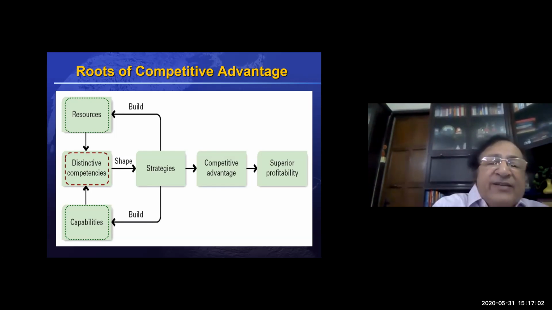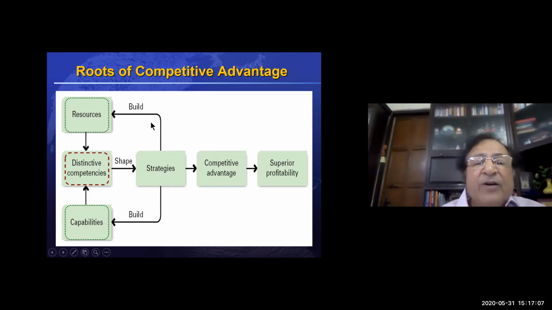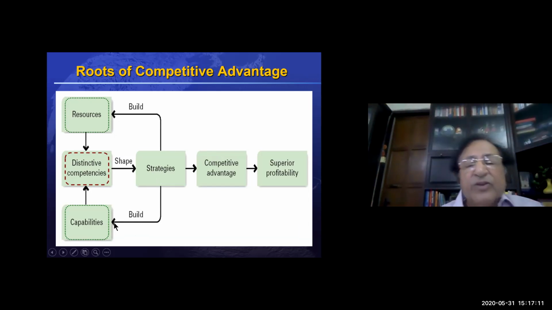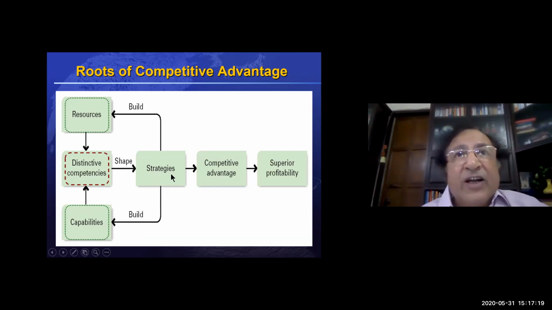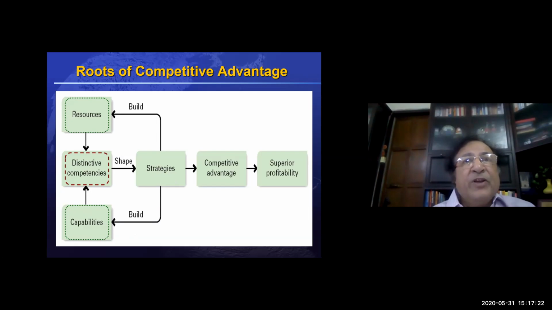And that's where this feedback loop, which you see here, building, renewing the resources and capabilities. And as far as strategy is concerned, we are going to discuss that in the next session, how we use our competencies to build strategies.